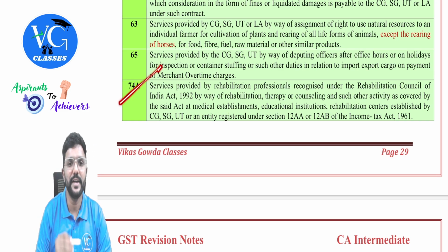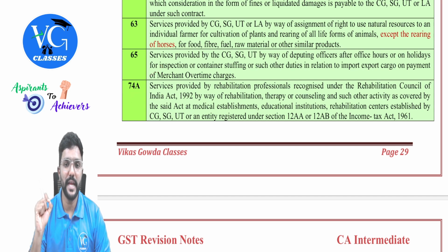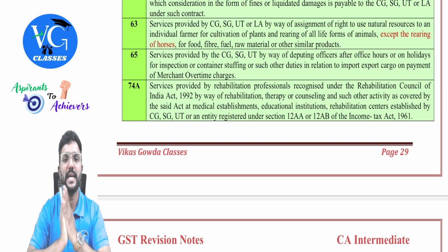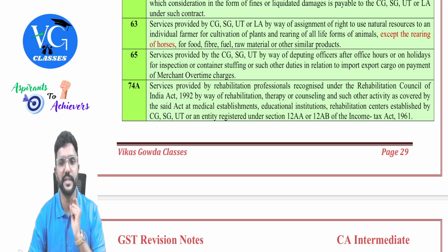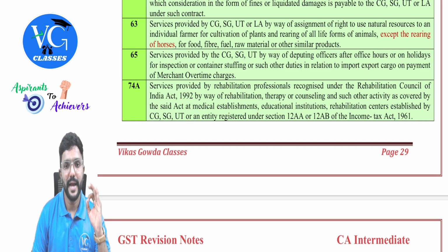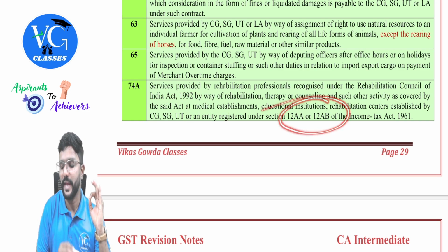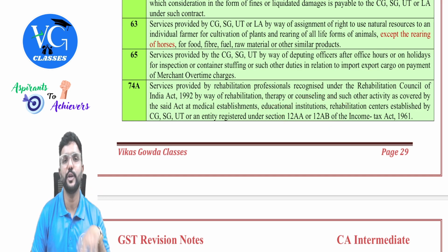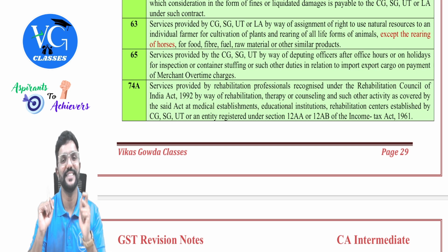Okay. Next, 74A. Services provided by rehabilitation professionals recognized under the Rehabilitation Council of India Act 1992 by way of rehabilitation, therapy or counseling and such other activity as covered by the said Act at a medical establishment, educational institution, rehabilitation centers established by central government, state government or union territory or an entity registered under section 12AA or 12AB of the Income Tax Act 1961. Guys, simple. Now assume a person has been addicted to any of the bad habits. Okay, what is it? I need not tell. You will know it better. Yes.